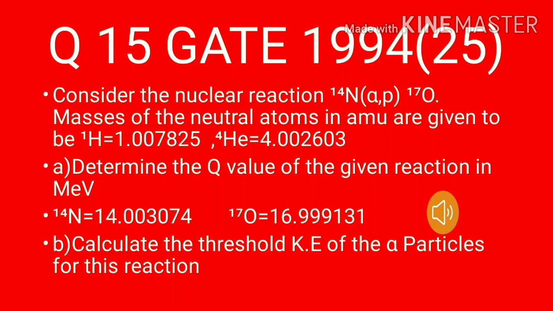Question 15. This question was asked in GATE 1994. Consider the nuclear reaction nitrogen 14 and oxygen 17. Masses of the neutral atoms in atomic mass units are given: hydrogen 1 is equal to 1.007825, helium 4 equal to 4.002603. 1 atomic mass unit is equal to 931.5 MeV. First, determine the Q value of the given reaction in MeV. Second, calculate the threshold kinetic energy of the alpha particle for this reaction.